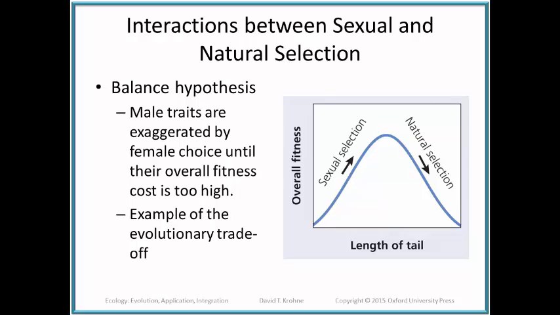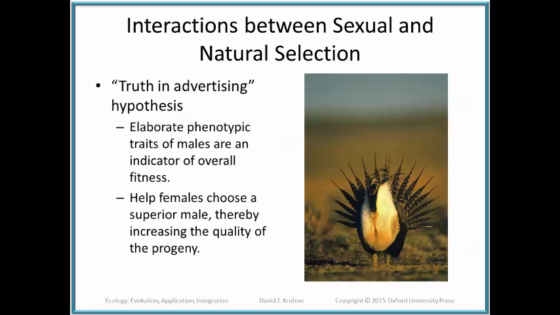What we find is overall fitness will therefore increase as the length of tail feathers, or the brightness or colorfulness of the tail feathers, increase. This will continue until we reach a point where the cost is simply too high. Maybe it just becomes unwieldy or difficult to fly or to escape predators, whatever the case may be. That's the balance hypothesis. The other aspect of sexual selection is truth in advertising.